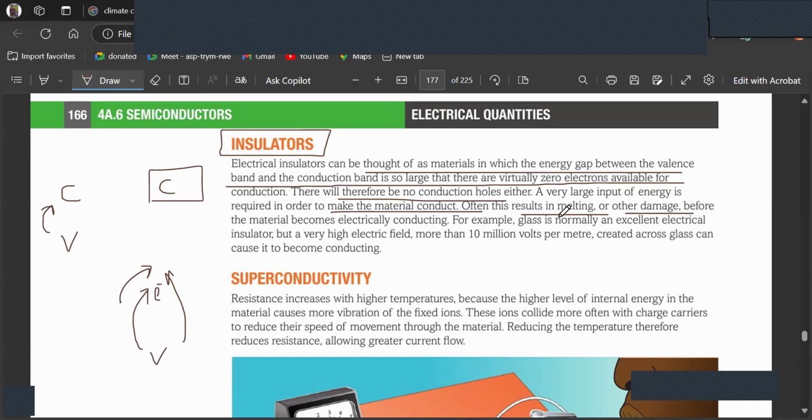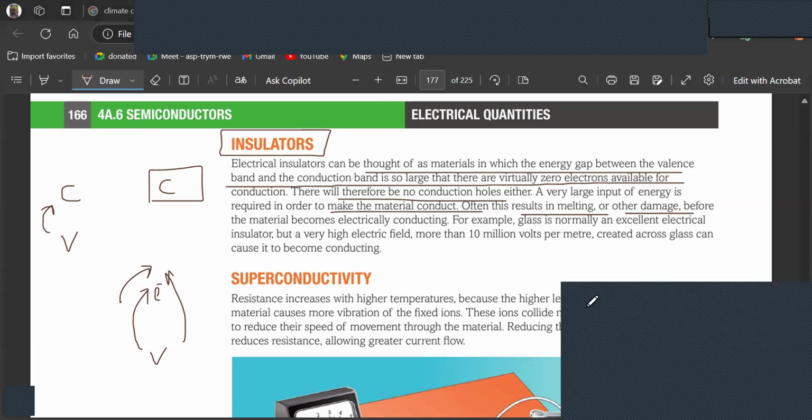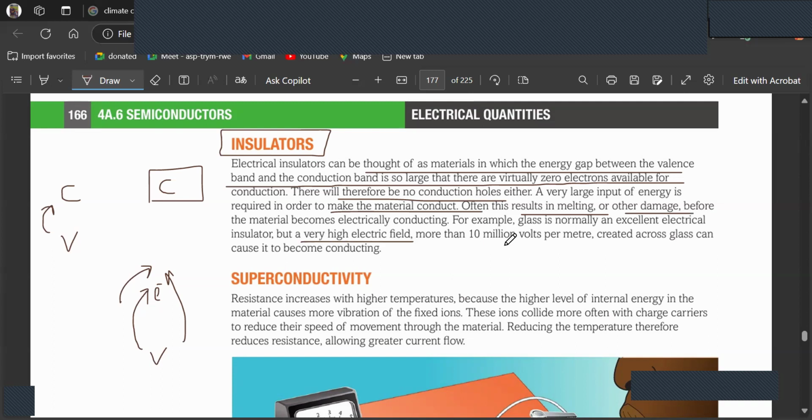For example, glass is normally an excellent electrical insulator, but at a very high electrical field, maybe even 10 billion volts per meter, it can act as a conductor. Got it? Right.